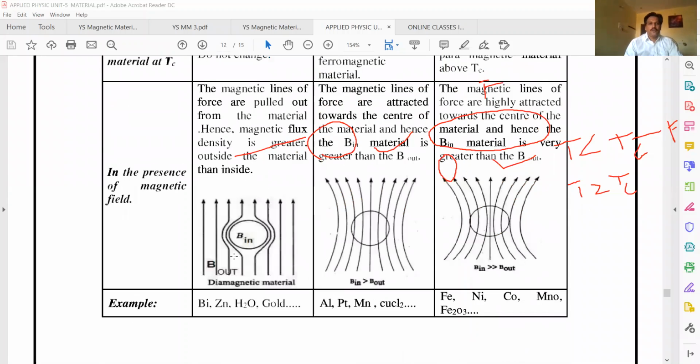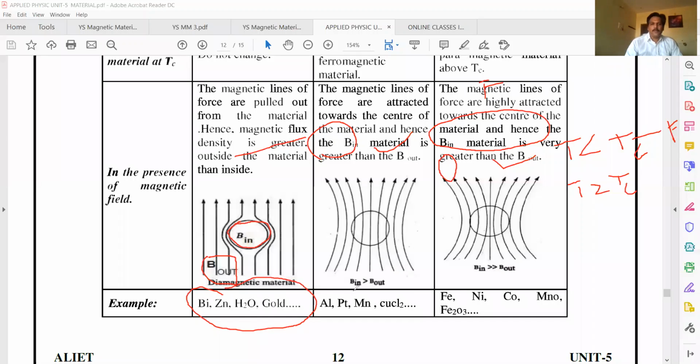So B in, B out, you have to see. A diamagnetic material doesn't allow lines of force to pass through it. Why? They have completely filled orbitals. If you apply an external magnetic field to the diamagnetic material, it doesn't allow lines of force to pass through it. Examples are bismuth, zinc, water, gold.